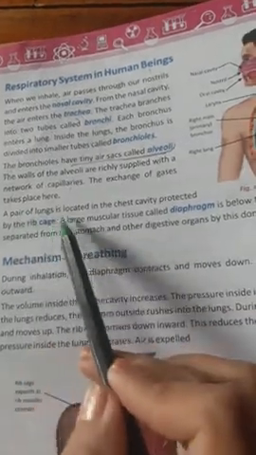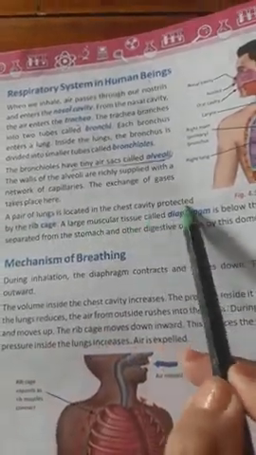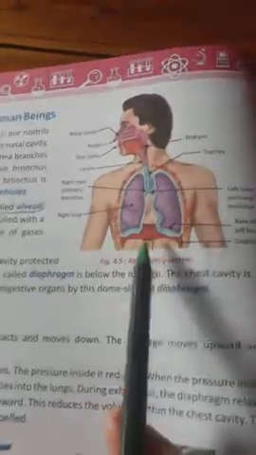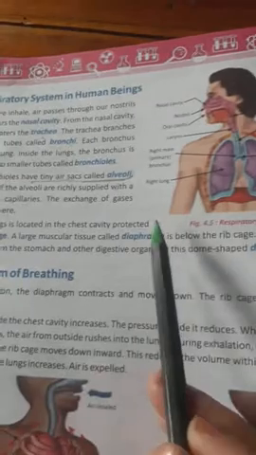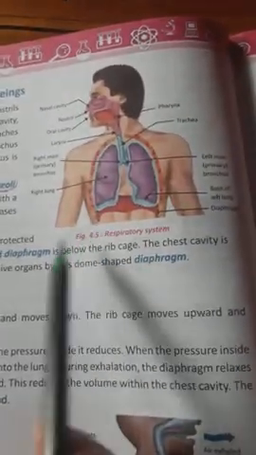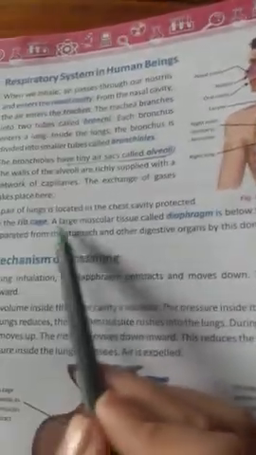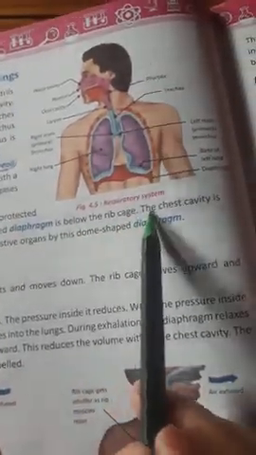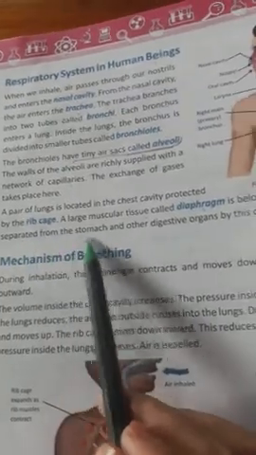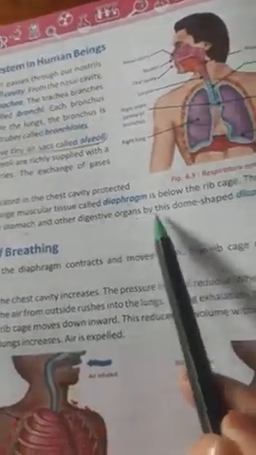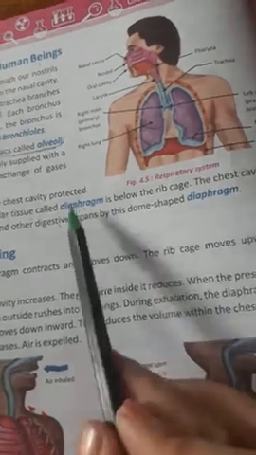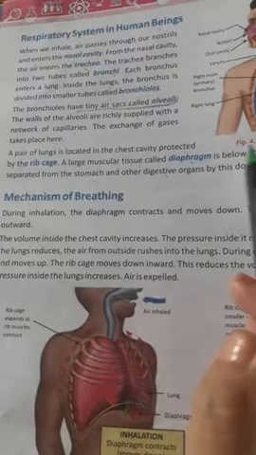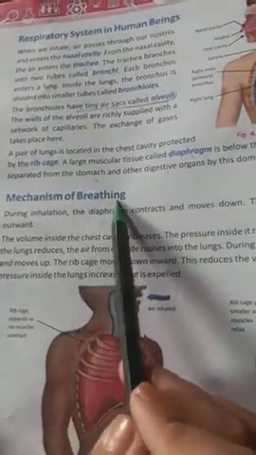A pair of lungs is located in the chest cavity, protected by the rib cage. You can see the diagram over here. A large muscular tissue called the diaphragm is below the rib cage. The chest cavity is separated from the stomach and other digestive organs by this dome-shaped diaphragm. These are some words and places, so just go through them.